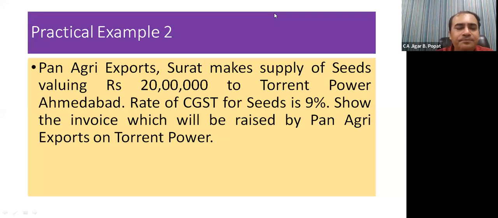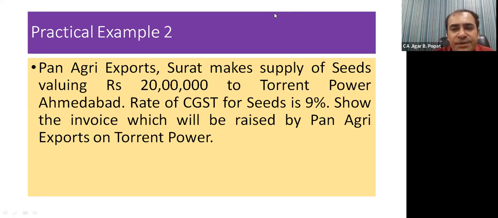One another example. Pan Agri Export Surat makes supply of seeds valuing rupees 20 lakhs to Torrent Power Ahmedabad. Rate of CGST for seeds is 9%. So the invoice which will be raised by Pan Agri Exports on Torrent Power. Hello friends. Can you solve this particular? Would you like to have any opinion on this on your own?